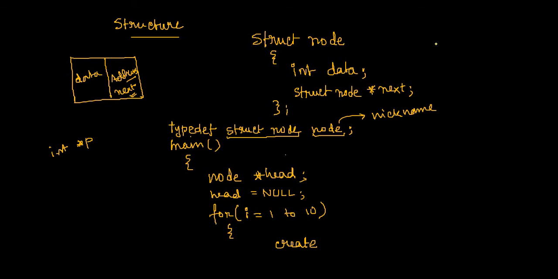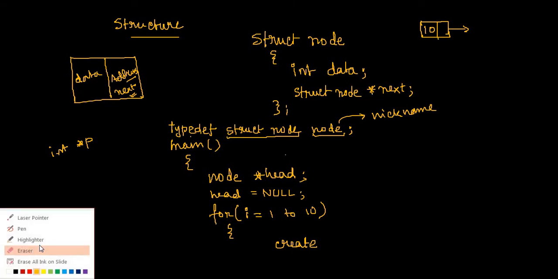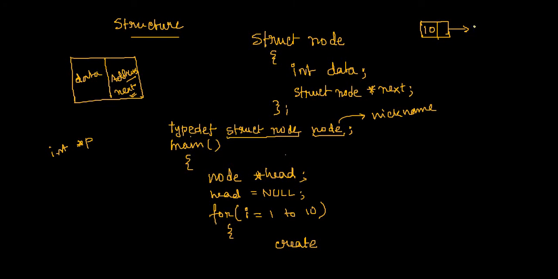If you assume that you have no linked list till now, that means when the create function will be called the first time, what you have to do? You have to just create one node. Maybe you have to put some value over there. And what is the next part of this? It is not pointing anywhere, right? So since it is not pointing anywhere, this next part is pointing to null.